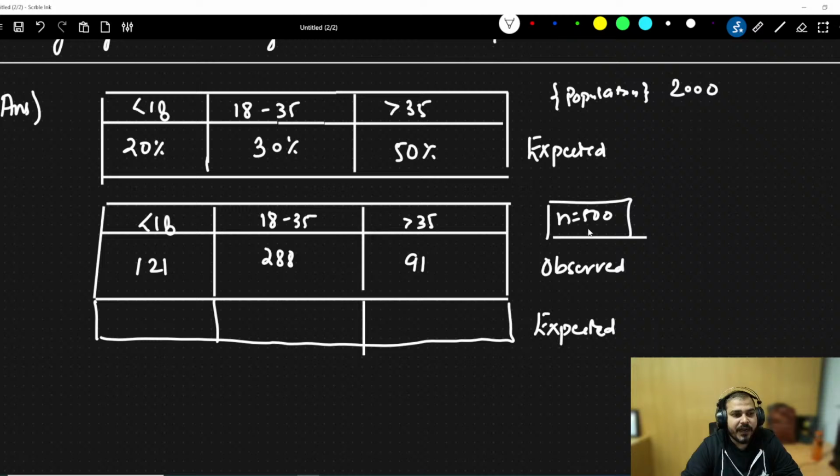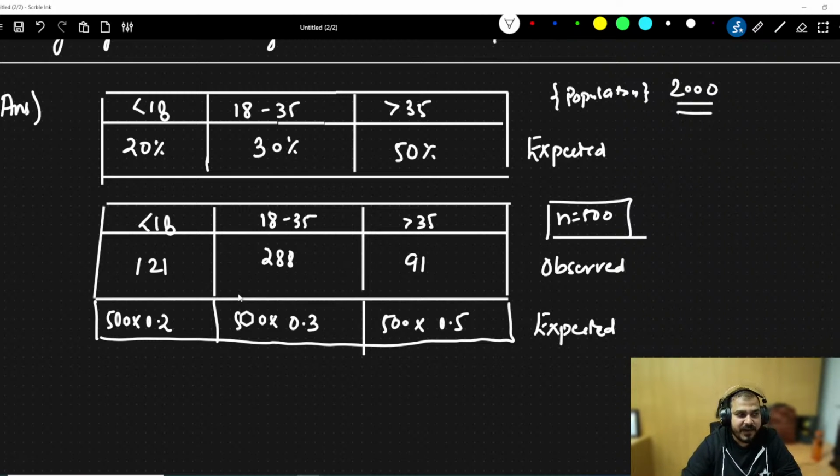If I'm picking 500, we will try to divide this based on this percentage, right? So here my value will be 500 multiplied by 0.2, since 20% is less than 18. Here I will say 500 multiplied by 0.3. Here I will say 500 multiplied by 0.5. So this should be my expected distribution based on the 2000 census.